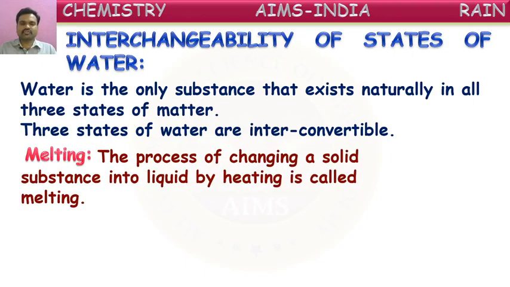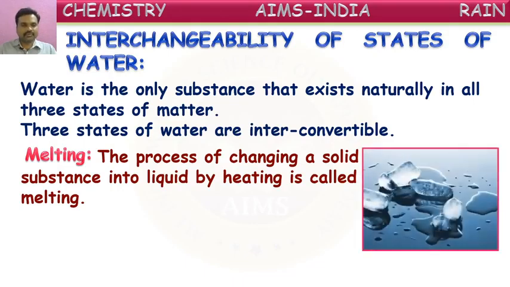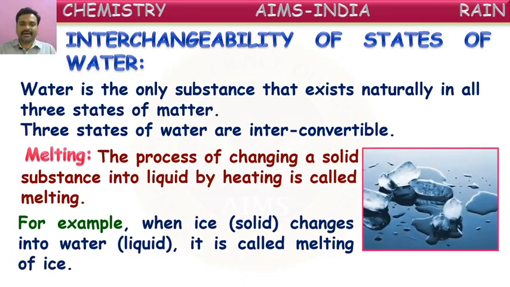The process of changing a solid substance into liquid by heating is called melting. When a solid substance is heated, it converts into liquid form. That conversion of a solid into liquid is called melting. For example, when ice changes into water, it is called melting of ice.